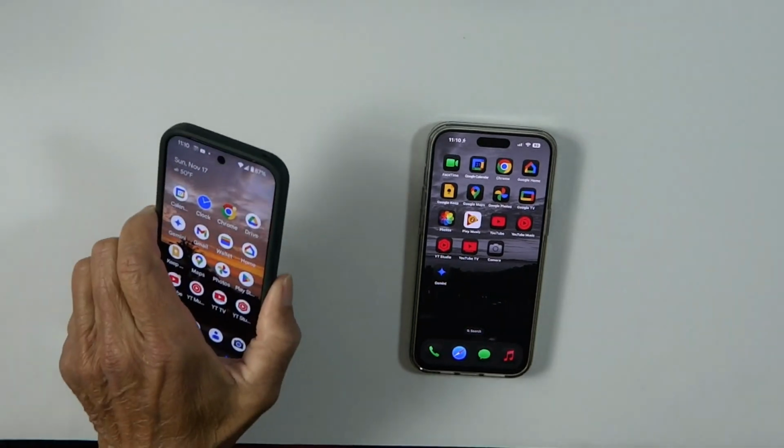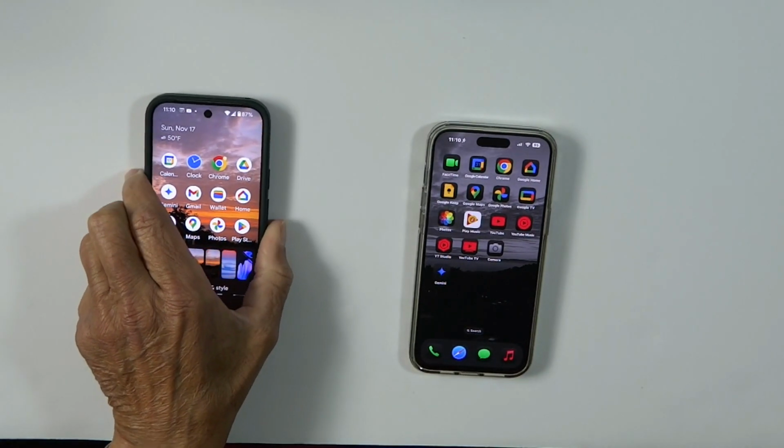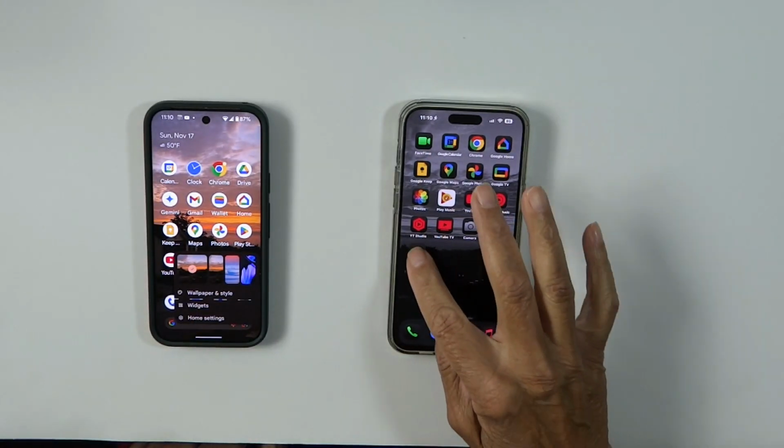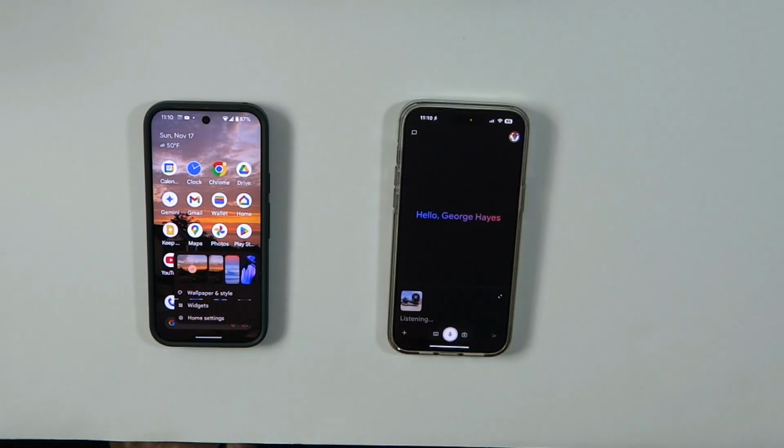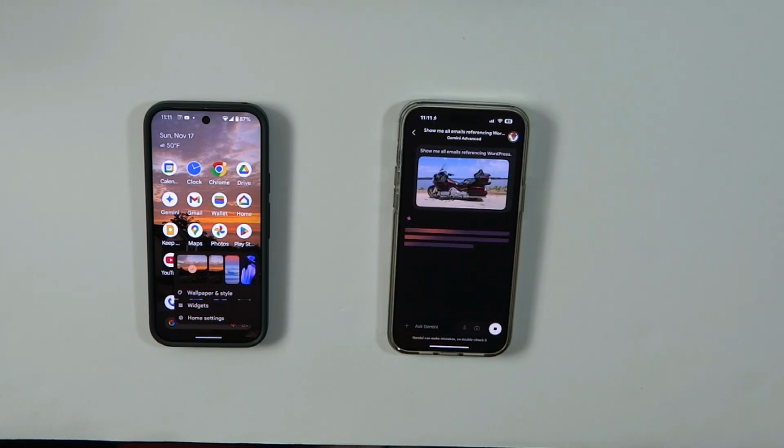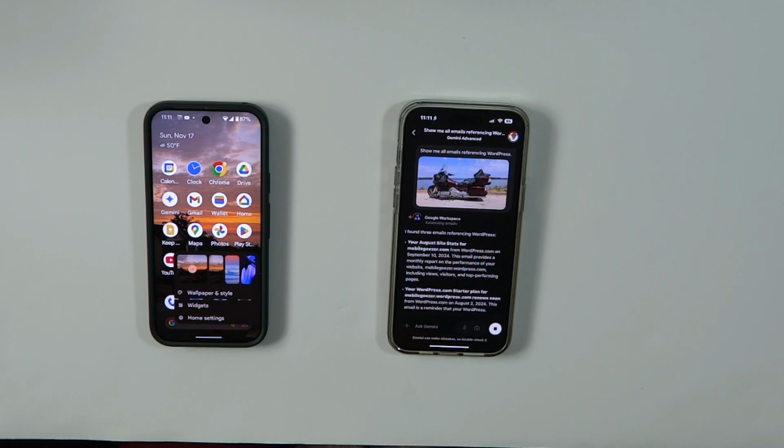Now we'll try the same input on the iPhone. Show me all emails referencing WordPress. I found 3 emails referencing WordPress.